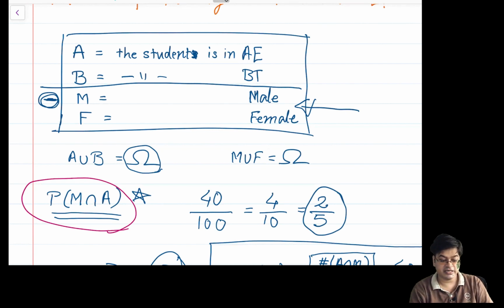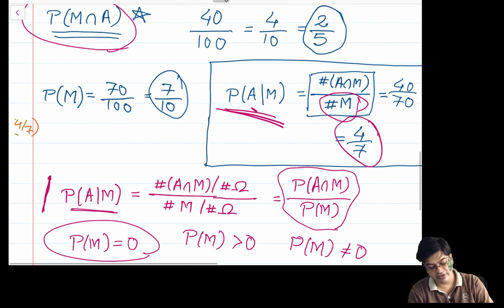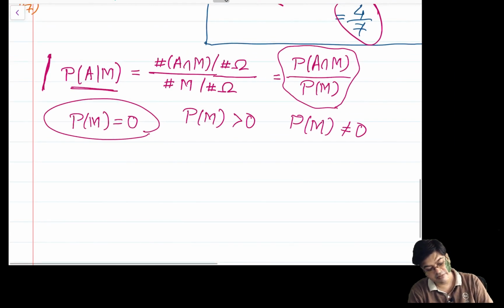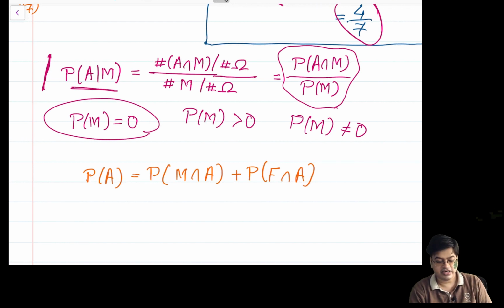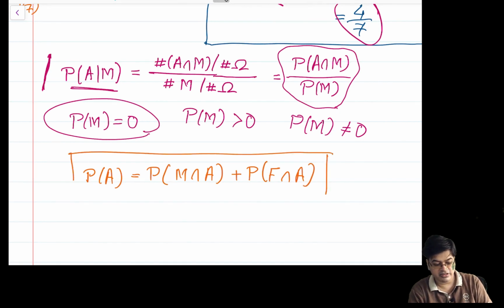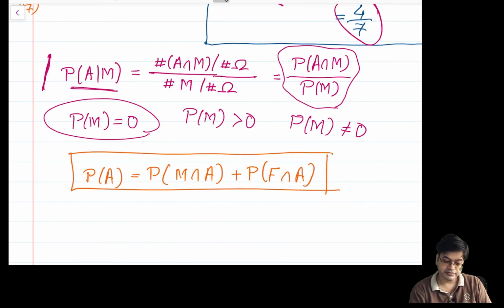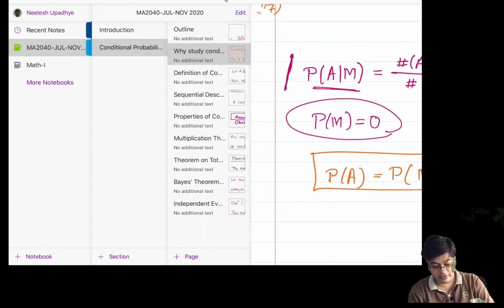So if I want to compute the probability of A, it will be given by the probability of M intersection A plus the probability of F intersection A. That is what the law of total probability will require you to do. So that is the importance of the law of total probability.